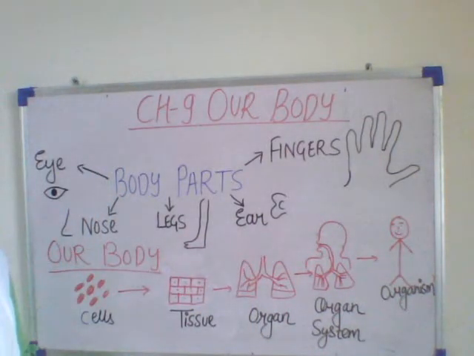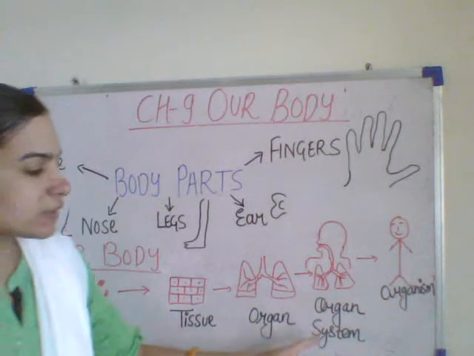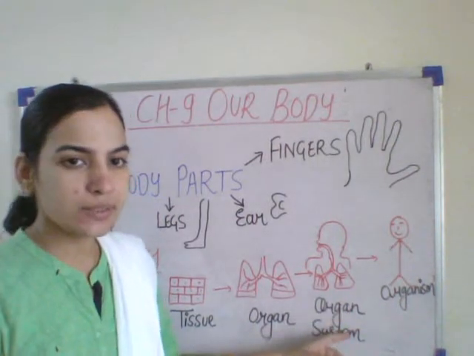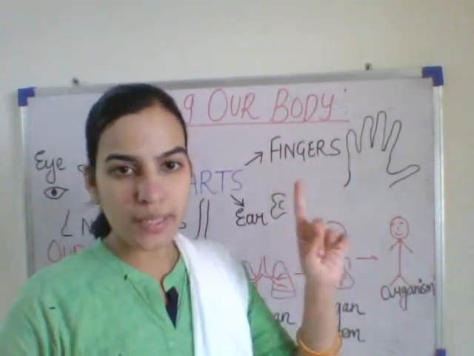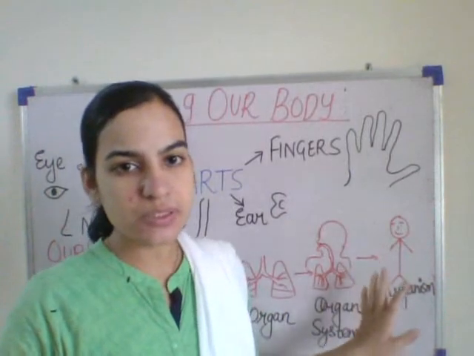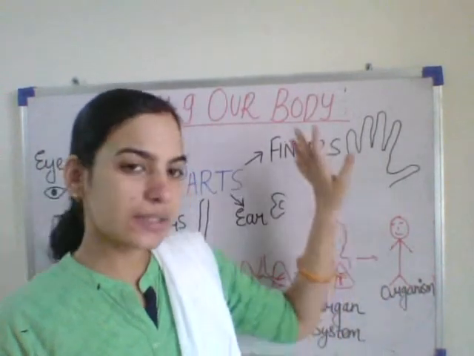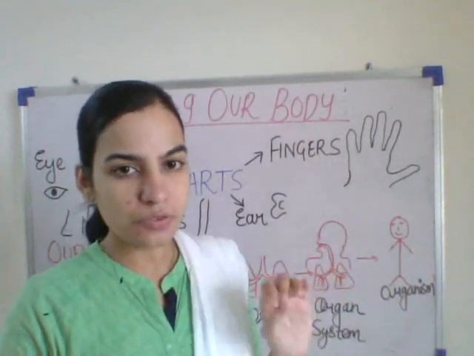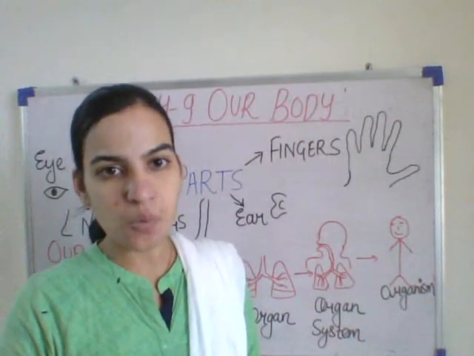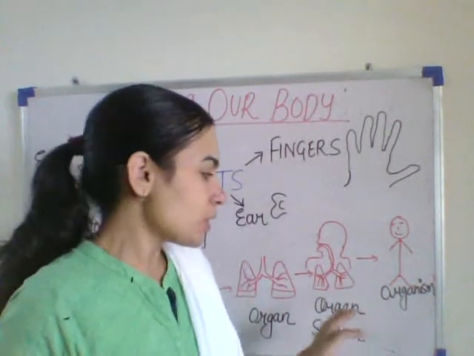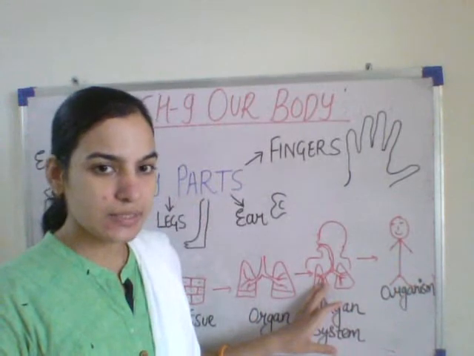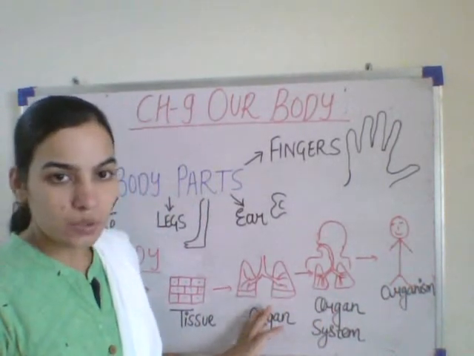A group of organs which work together to perform one task form an organ system. Students, we will be studying the organ system in detail in this chapter. So no need to worry if you are not understanding now what an organ system is, because we will be studying it in detail. Up to the organ, I hope that it is clear.